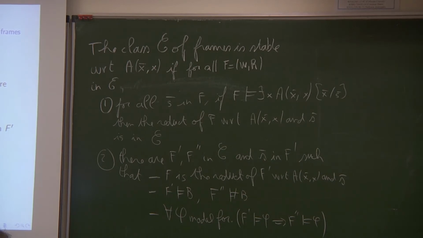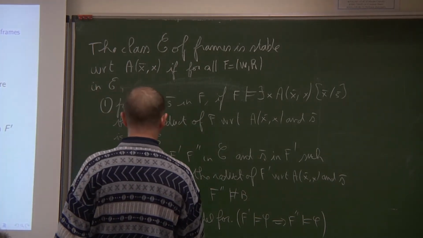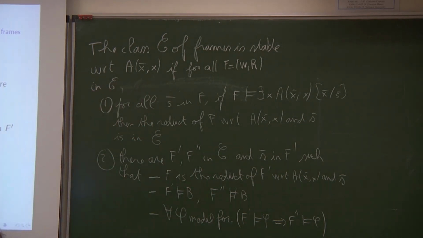Is this F second in the first item? I think I have repeated exactly the same.